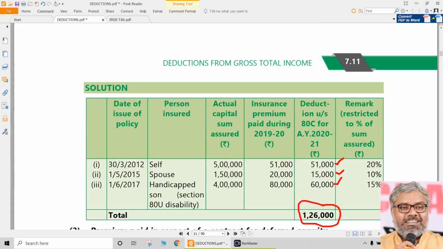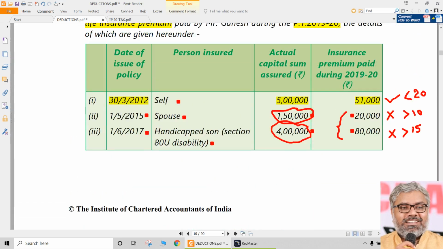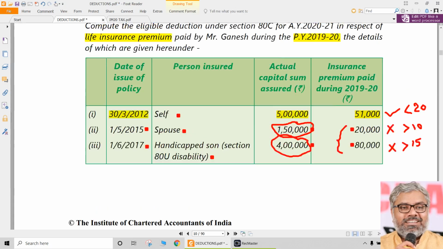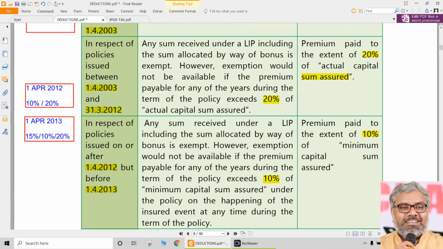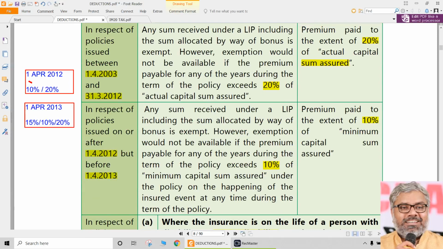So wherever the amount of the insurance premium exceeds 10% of the capital sum assured in case of a normal person, or exceeds 15% of the capital sum assured in case of a disabled person, when the policies are issued on or after 1/4/2012 or 13, as the case may be, the amount of deduction is restricted to these percentages. That is why these percentages have to be remembered very well. And what are those percentages? Once again, for a normal person, you have to remember 10% for policies issued on or after 1/4/2012.